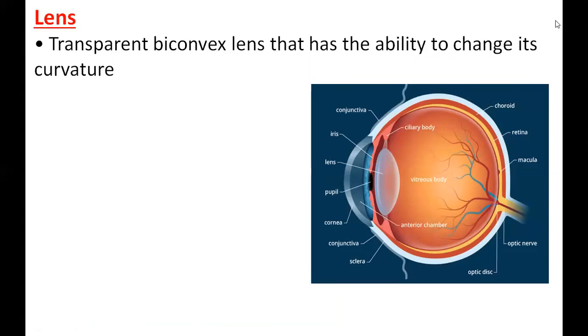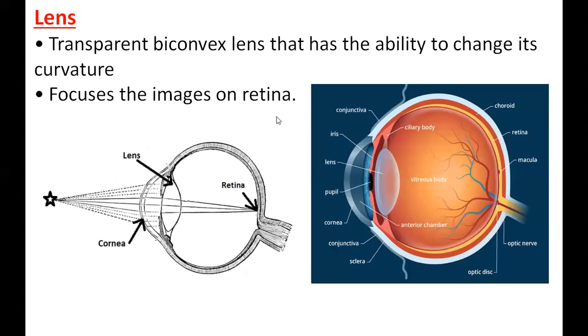It's a transparent biconvex lens that has the ability to change its curvature. The lens can change its curvature. It can become fat, it can become thin. Okay, I will show a picture. Sometimes you are looking at a far object, sometimes you are looking at a close object. Now in the next part of this theory, some people can't see far. Why? Because their eye lens is not relaxing. Some people can't see close by because it's not constricting. Like that, many diseases are there.